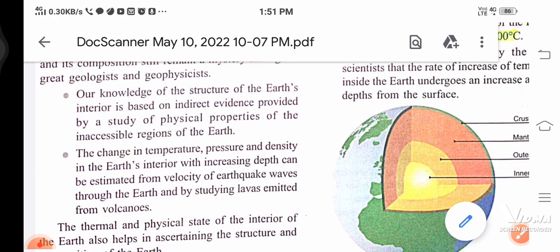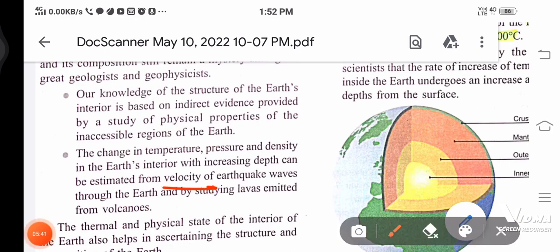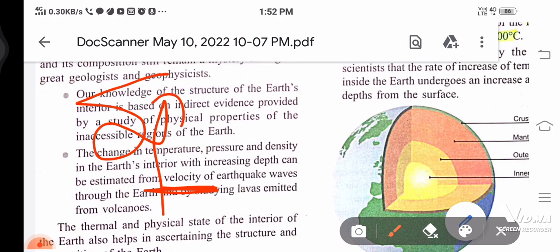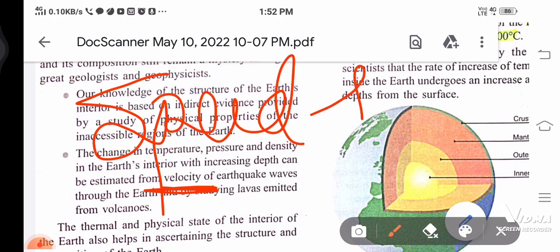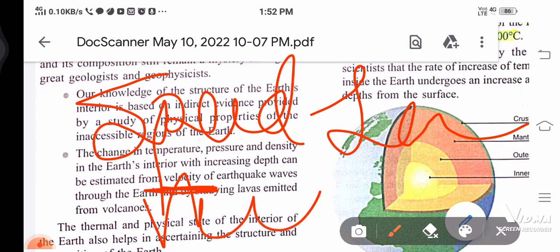And density, we know that there is a lot of density in the earth's interior, and it can be estimated. How did we understand that there is temperature change, pressure change, and also density change? From the velocity of earthquake waves. Do you know what velocity is? It's in chapter number 1, Measurement and Experimentation, 9th standard physics. Velocity is just like speed. Speed is a scalar quantity and velocity is a vector quantity.